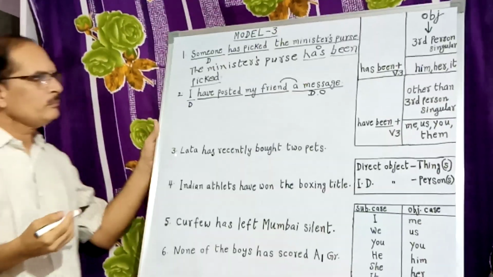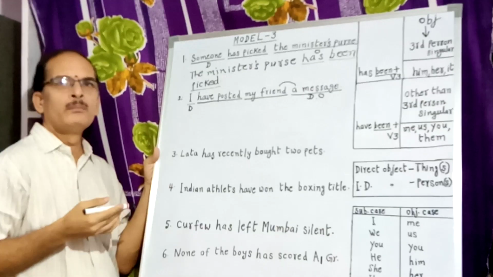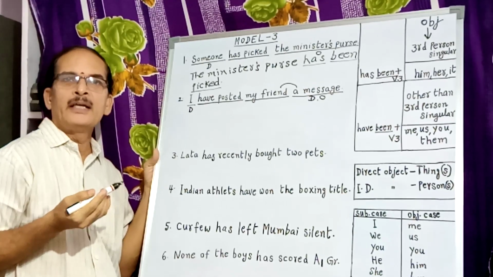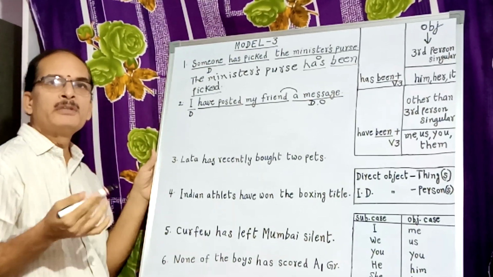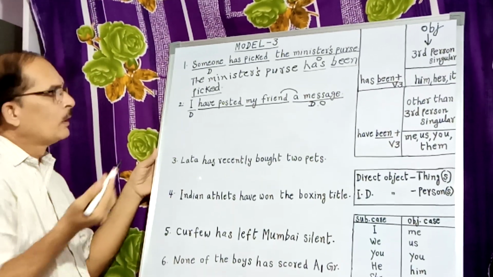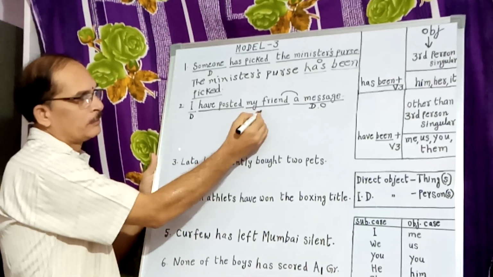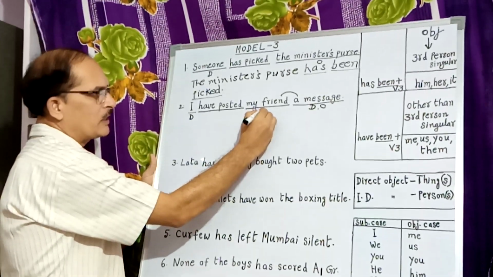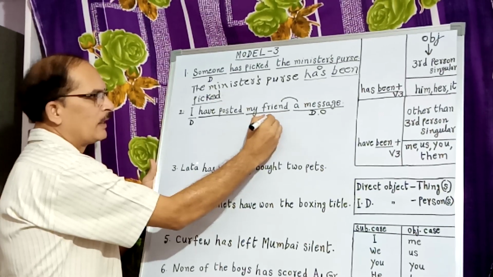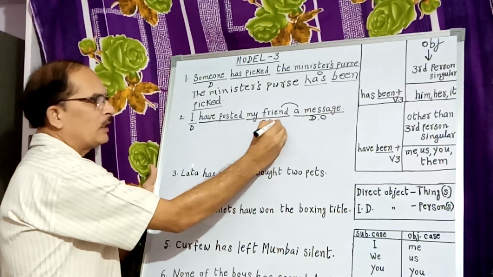Now, in the previous video, I explained about ditransitives, the direct object and the indirect object. Of course, we can start the passivization, or the passive voice, either with the direct object or with the indirect object.